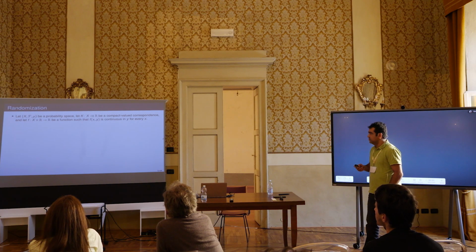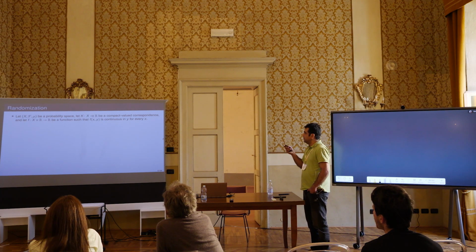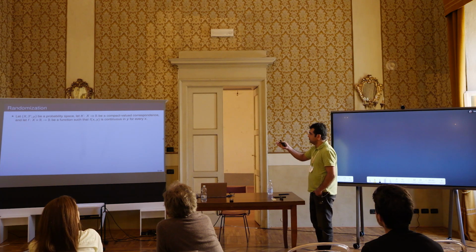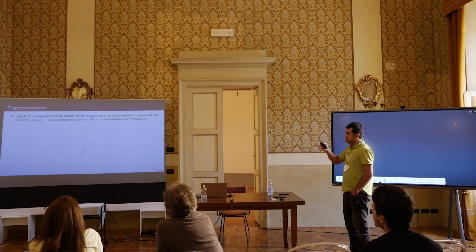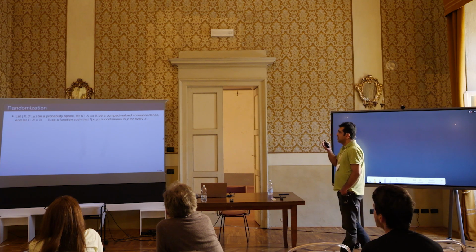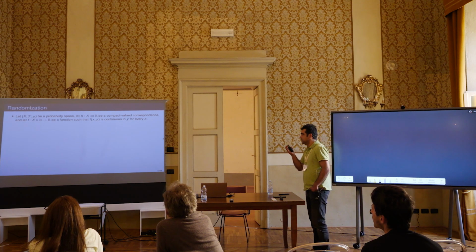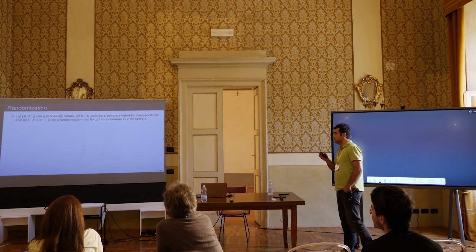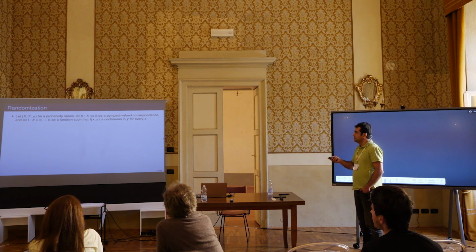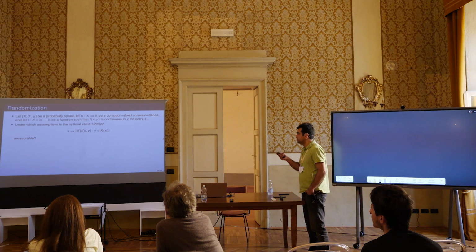First of all, we pick a probability space. And then we look at a compact valued correspondence. This is a set valued map from X into the power set of the real numbers, which takes compact subsets of the real numbers as values for each x. And we consider a bivariate function from X times R to the real numbers, such that for each fixed x, this function is continuous in y. Now we would like to know under which assumptions the following optimal value function is measurable.